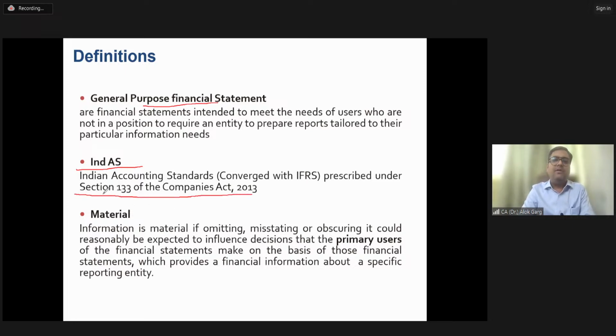Please write down: in Section 133, AS as well as Ind AS both are notified. So that you will not get confused, write down that in Section 133 of the Companies Act, AS as well as Ind AS both are notified.